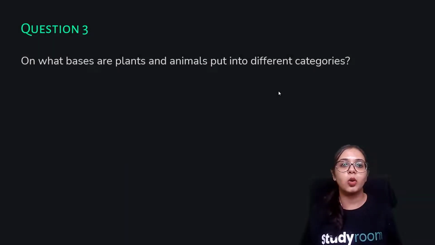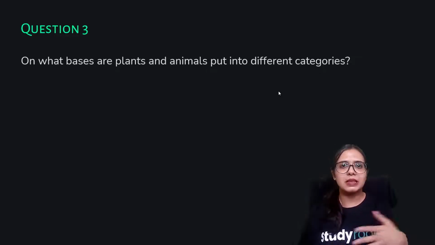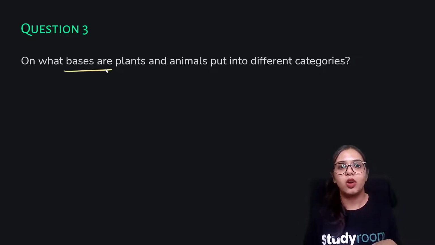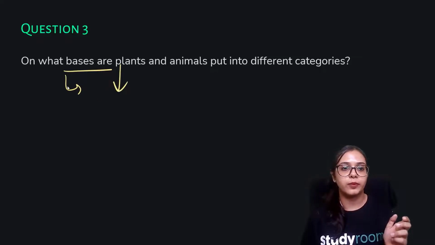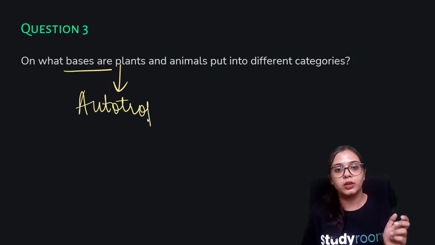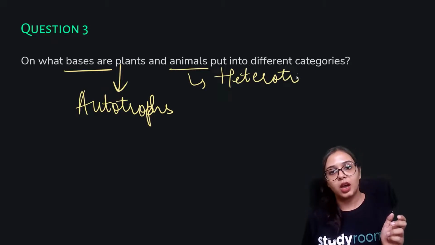Last question: on what basis are plants and animals put into different categories? Some basic features that we have learned already: plants are autotrophs, meaning they produce their own food, and animals are heterotrophs, meaning they depend either on plants for their food or on other animals.